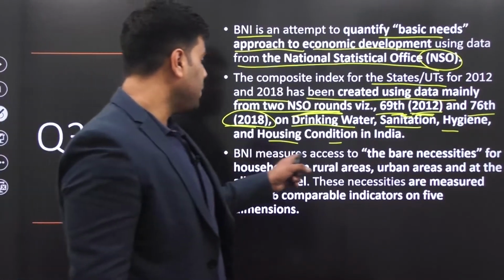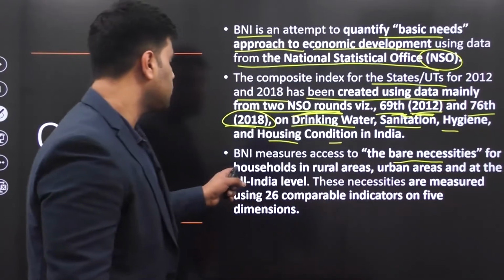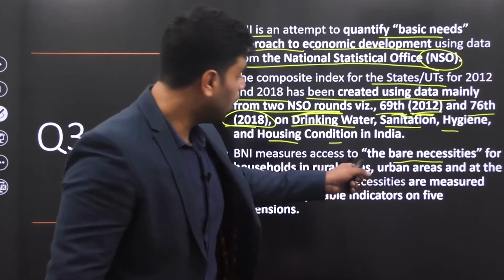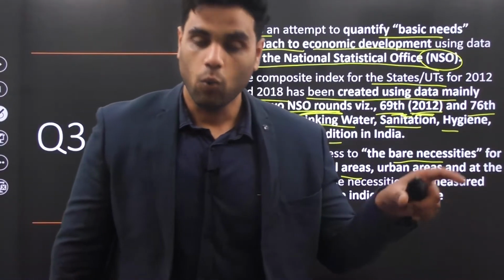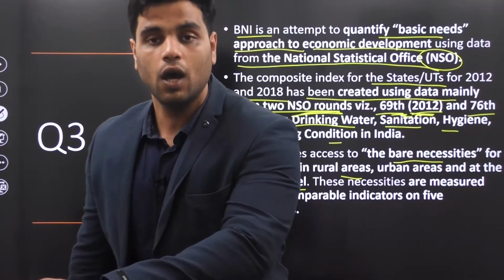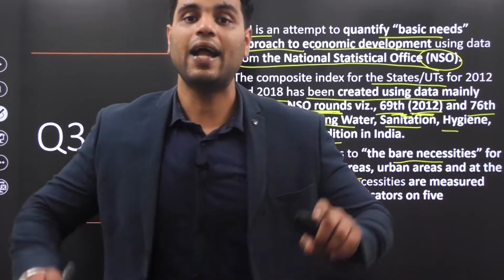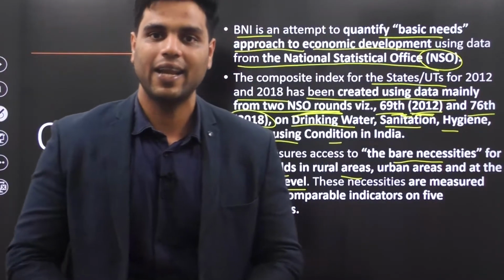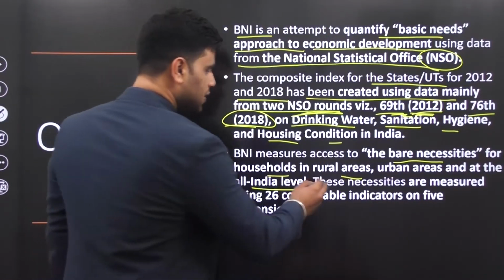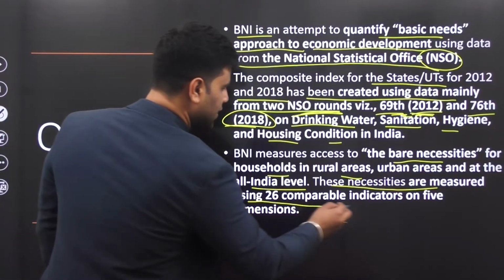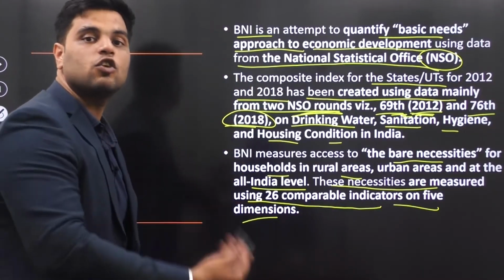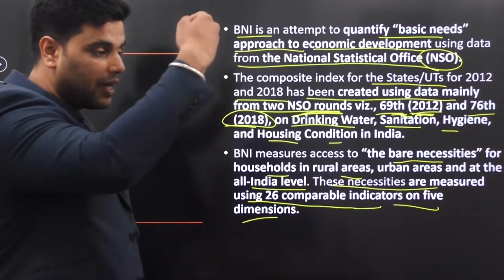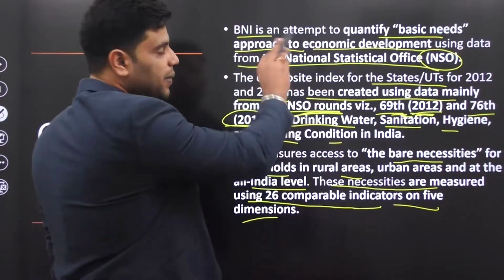Now, BNI measures access to the bare necessities for households in rural areas, urban areas, and at an all India level. So it is actually checking the rural areas. Are rural areas getting access to bare necessities? Are urban areas getting access to bare necessities? And is India as a whole getting access to bare necessities? These necessities are measured using 26 indicators on 5 dimensions. Now, what are these 5 dimensions, on the basis of which different regions of India are being judged and allotted a score in BNI?